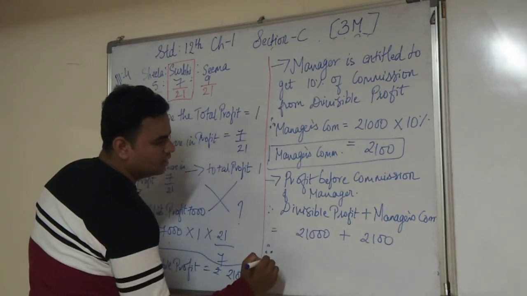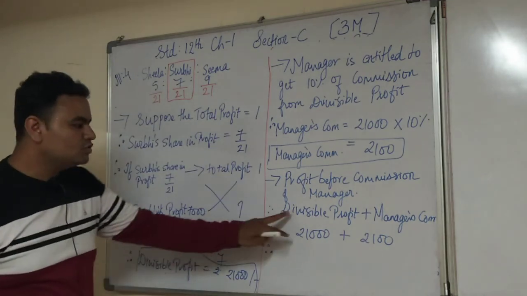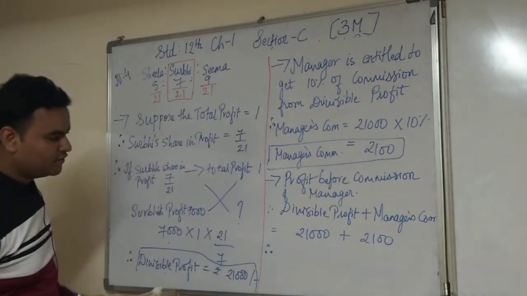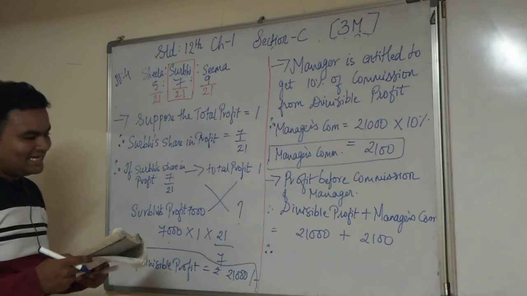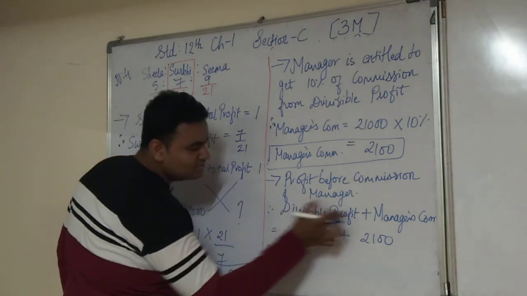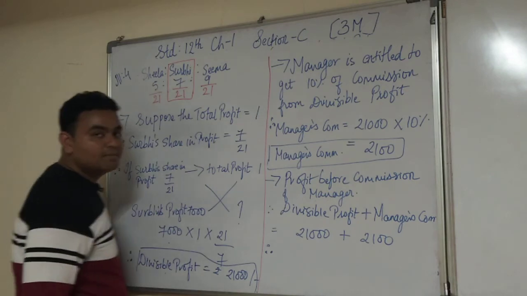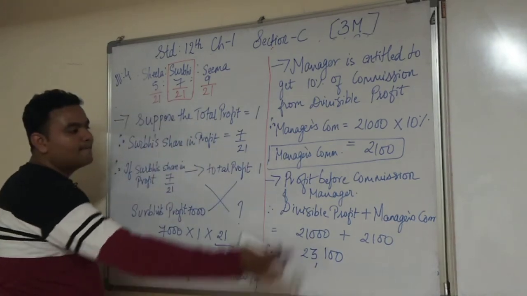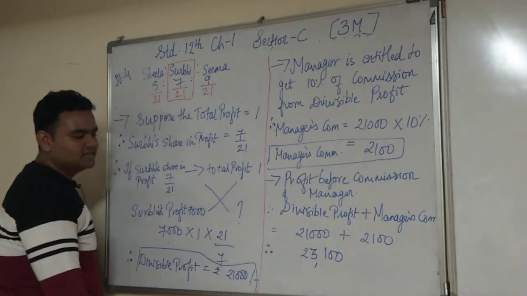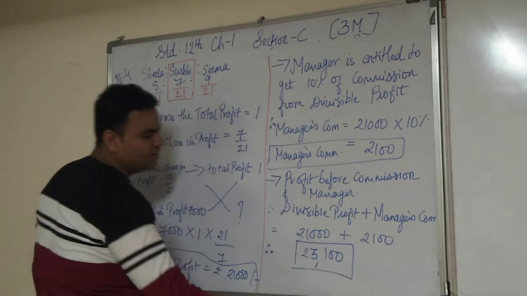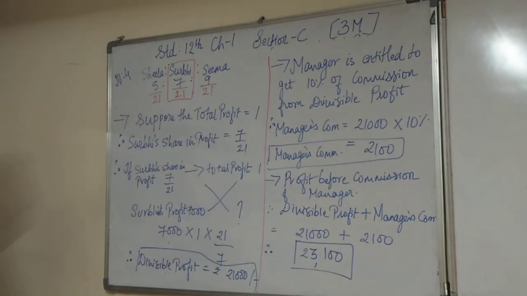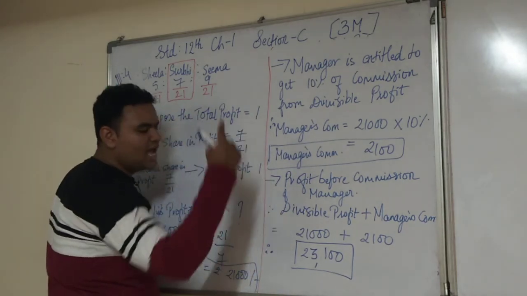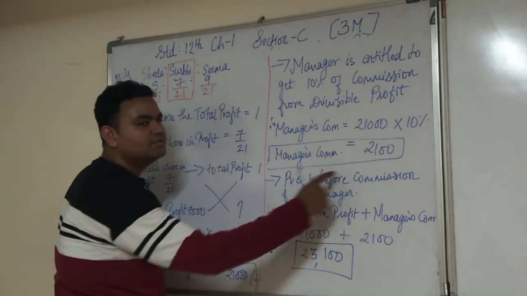Therefore, the divisible profit you got from here is 21,000, and the manager's commission is 2,100. You have to add them: divisible profit plus manager's commission, so 21,000 plus 2,100 is 23,100. That will be the total profit before commission of the manager. So these things you are going to find first: in the question it is asked, you find the divisible profit, then the manager's commission, and lastly the profit before commission of the manager.